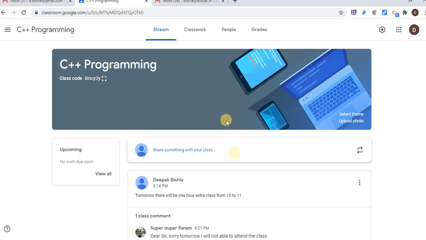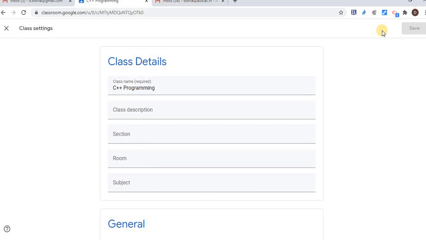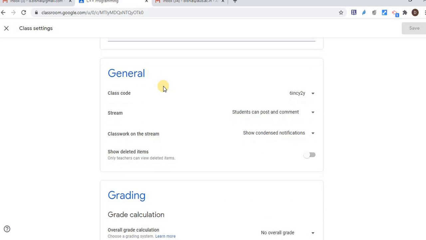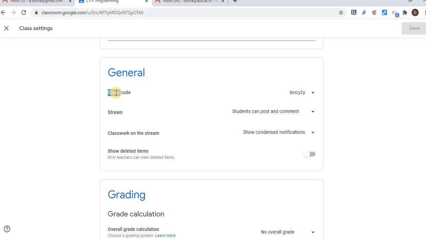From this home page of classroom, here is the settings option. Let's see a few settings to control the classroom content. Here just click on settings. Here I can rename the class details and class name. In the general settings, you can see the class code. So that is my class code.